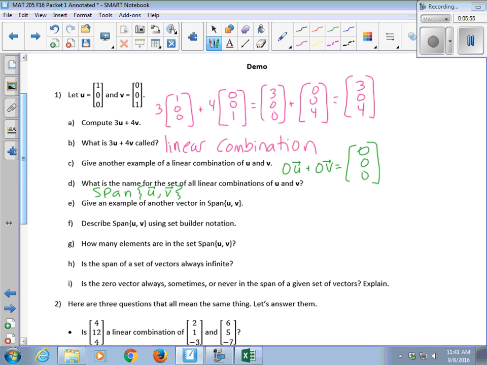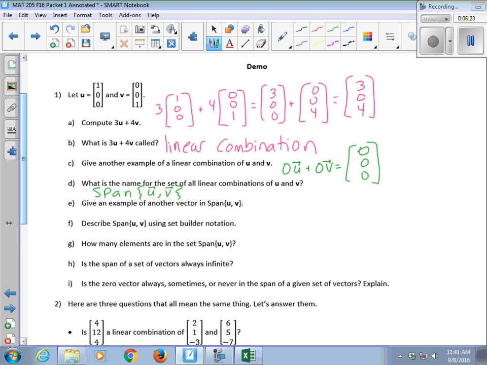So the span of u and v means all the linear combinations of u and v. And again, a linear combination is just a scalar multiple of each vector added together. Give another example of a vector in the span of u and v. So we have 2 so far. We've got 3, 0, 4, because that's a linear combination, so it's in the span.